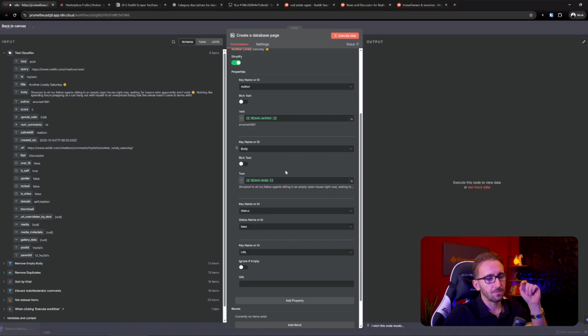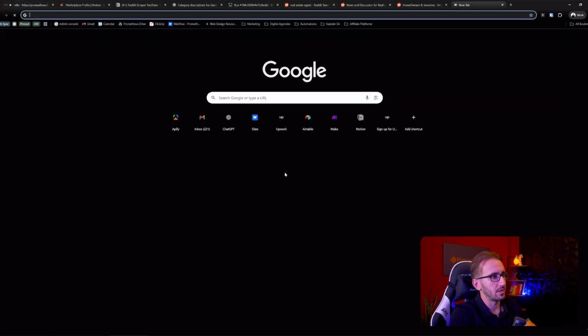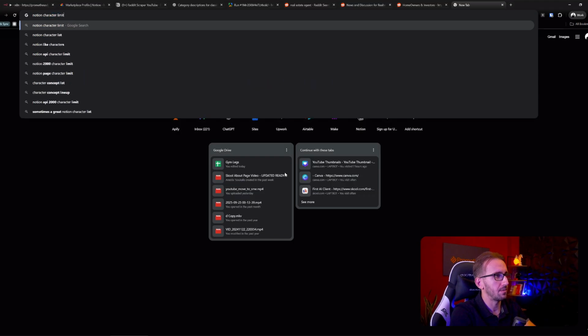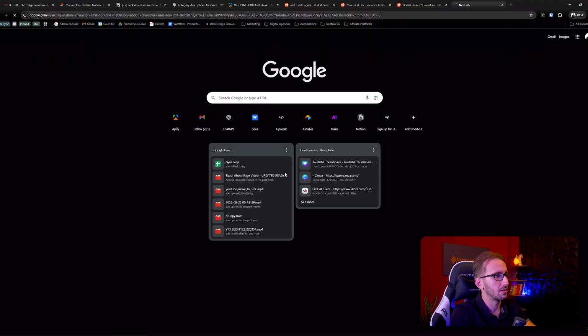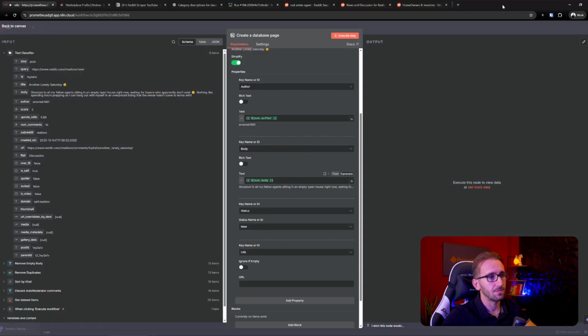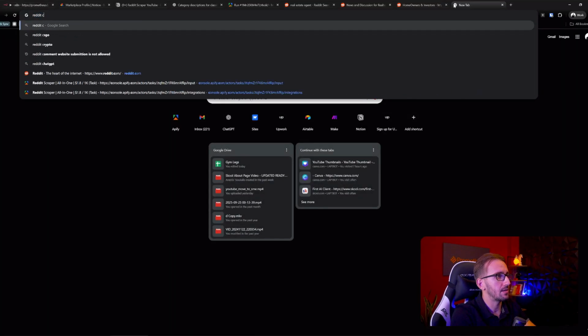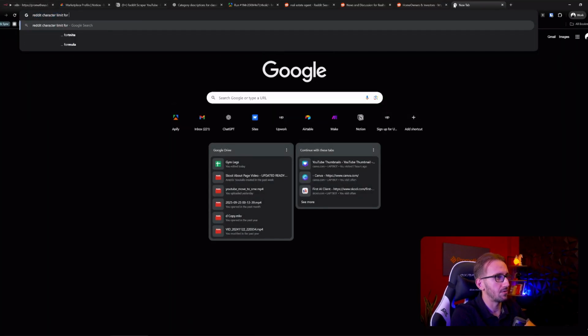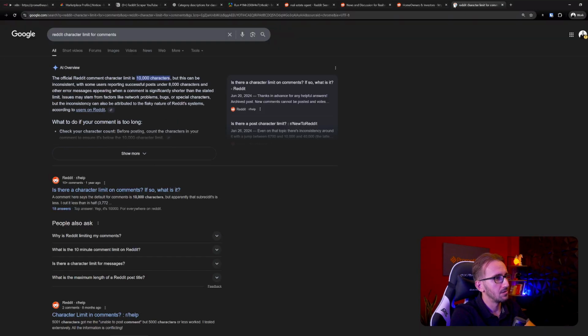Quick tip here. If I remember correctly, Notion has a limit to the characters. So let's quickly search it. Notion character limit for text fields. So let's see. So yeah, Notion text fields have a 2000 character limit per block for API requests. Okay, that's cool. So here's what I'm afraid of. If a body is over 2000 characters, it's gonna be a problem. Let's go to Reddit. Reddit character limit for comments. Okay, so the official Reddit comment character limit is 10,000 characters.